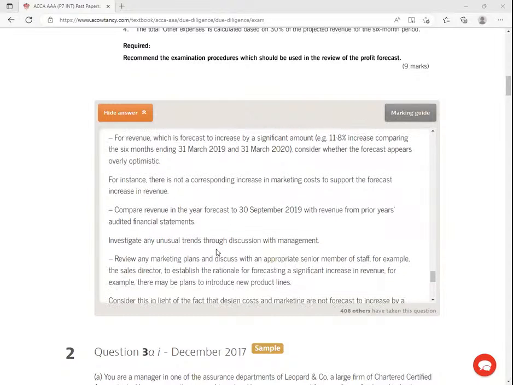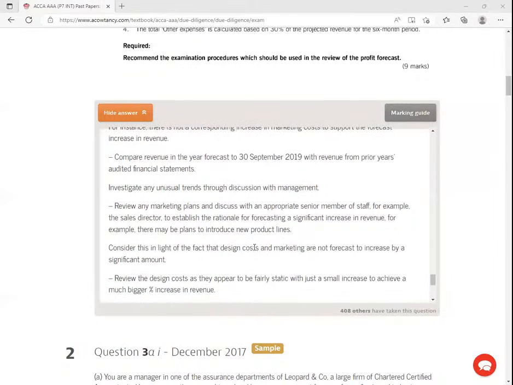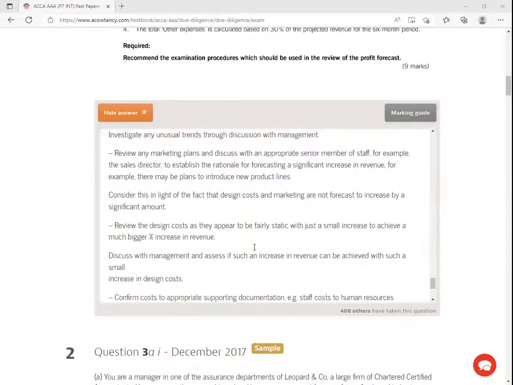Review any marketing plans and discuss with an appropriate senior member of staff, for example, the sales director, to establish the rationale for forecasting a significant increase in revenue. For example, there may be plans to introduce new products. Consider this in light of the fact that design costs and marketing are not forecast to increase. These are something that you can easily see.